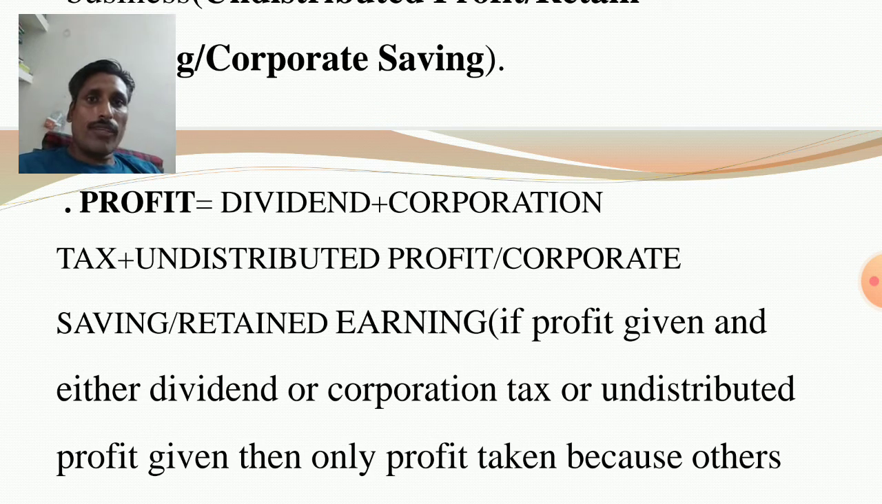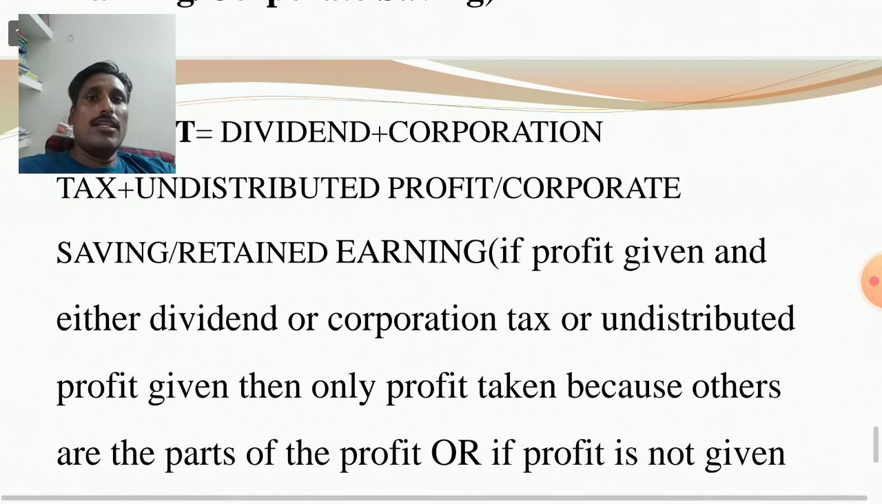If you consider profit, and on the other side dividend and corporation tax also, then double counting arises. So if profit is not given, then you search for dividend, corporation tax, undistributed profit. Add up all three components to get profit. If profit is given directly in the question, then consider only profit. If profit is given and undistributed profit is given, you consider only profit, because undistributed profit is part of the profit. If you add both profit and undistributed profit, then double counting arises.